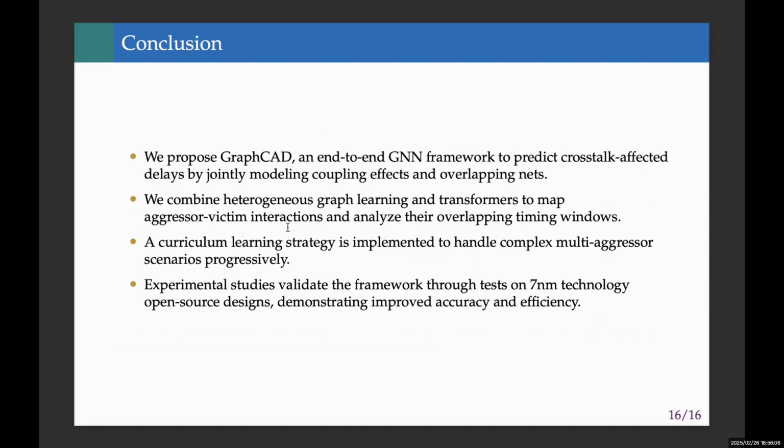And a curriculum learning mechanism is proposed to handle complex multi-aggressor scenarios progressively. Our experiments are validated on 7-nanometer designs. GraphCAD can reduce the errors significantly compared to baselines and achieves significant speedup over SPICE.